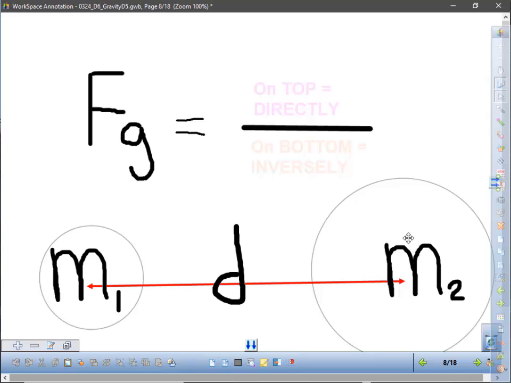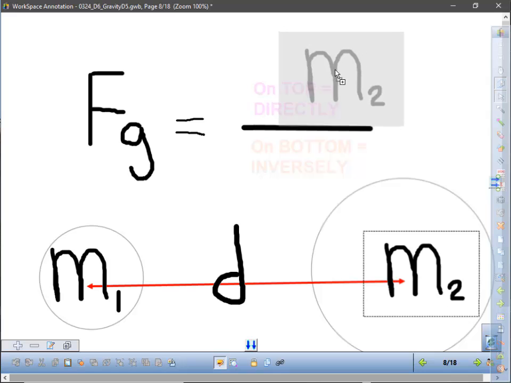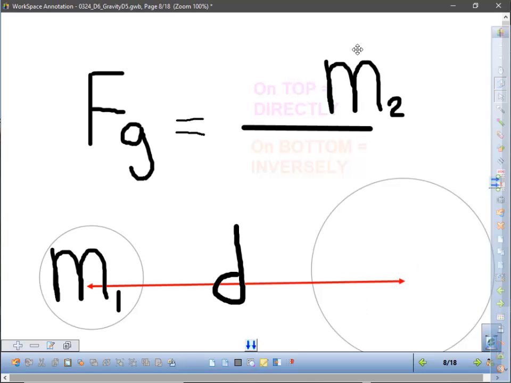When you have more mass, a bigger planet, is that going to be more force of gravity or less force of gravity? In other words, is mass going to be directly proportional or inversely proportional to the force of gravity? Where does mass 2 go, on top or bottom? Right, mass 2 goes on top, because more mass means it's going to be pulled more strongly, so more force of gravity. So it goes on top because this mass is directly proportional to force. When this goes up, force of gravity goes up.